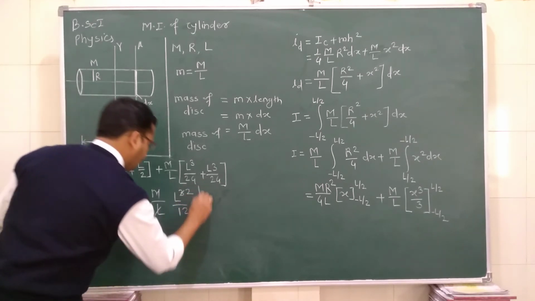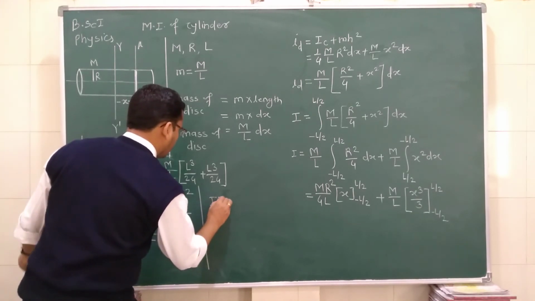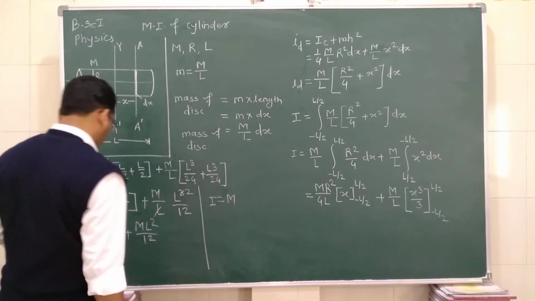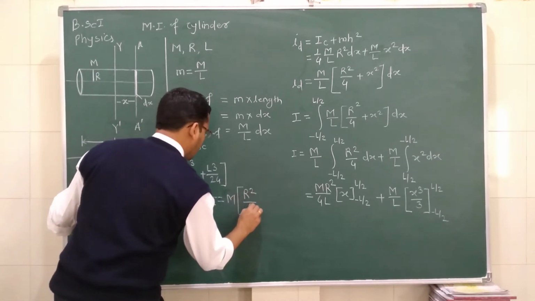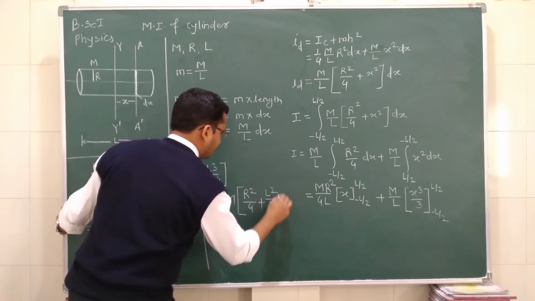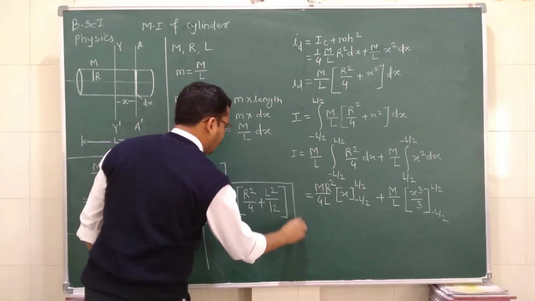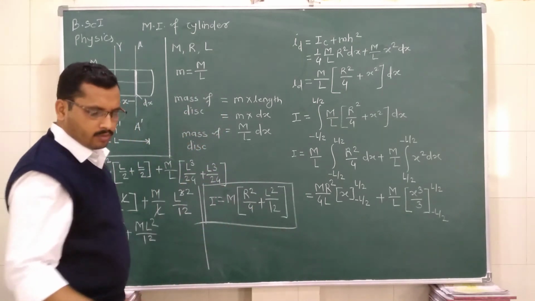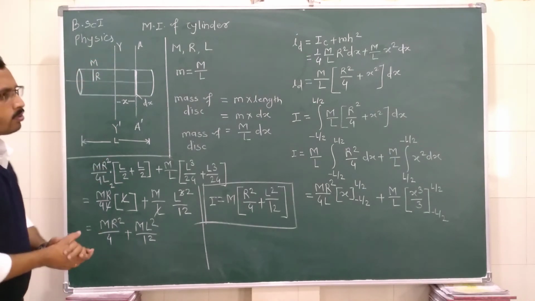So now if I take common M, this I is equal to capital M in bracket R square by 4 plus L square divided by 12. So this is the equation for the moment of inertia of this solid cylinder about this axis of rotation.